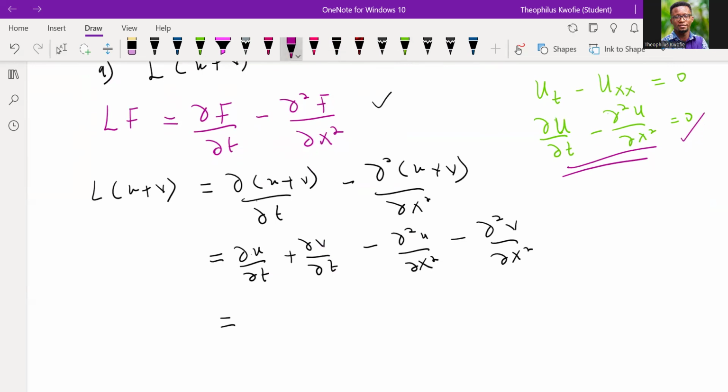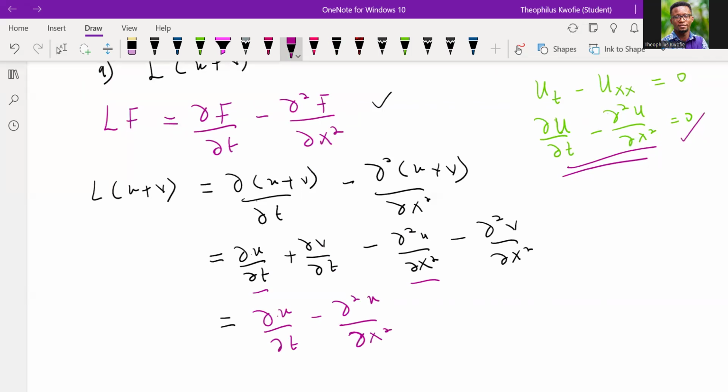the U's and the V's, okay? We are going to separate the U's from the V's. So you have one U here, another U here. So let's put them together. So on that note, we're going to have what? The partial of U with respect to t minus the second partial of U with respect to what?